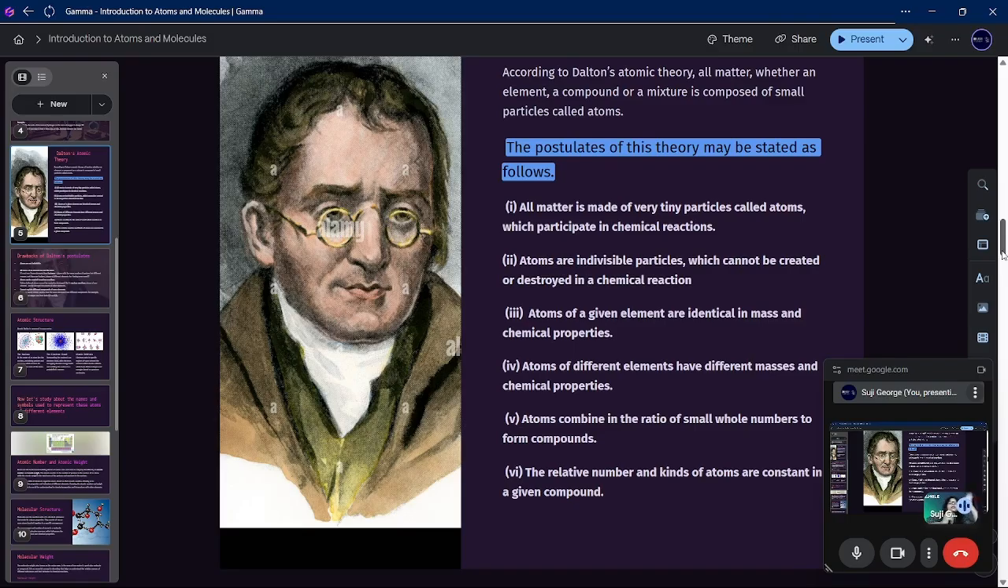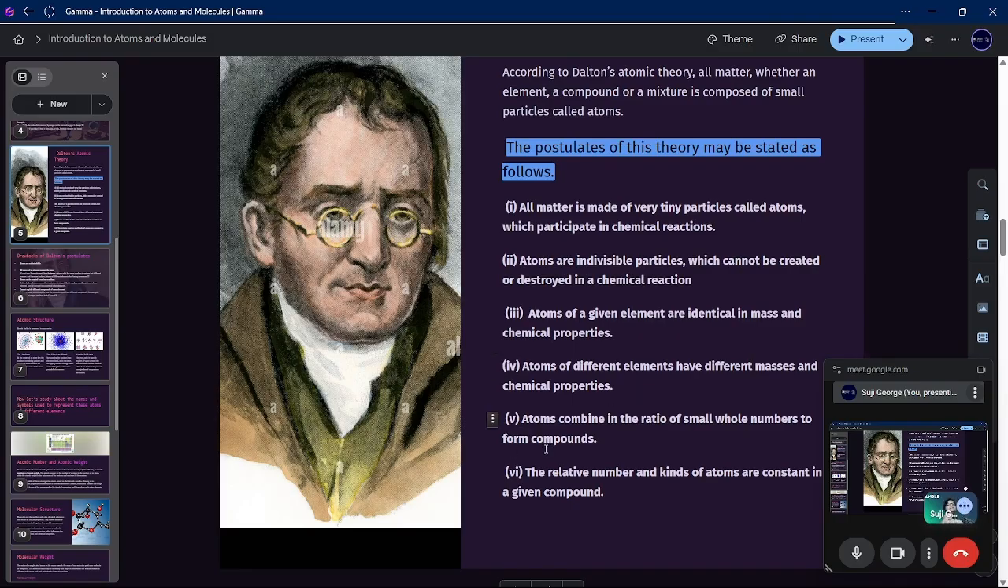Then again he said atoms of different elements obviously have different masses and chemical properties. The chemical property of sodium is not equal to the chemical property of chlorine. But still, he also said atoms of different elements have different masses and chemical properties. We'll see whether this also is true or not.